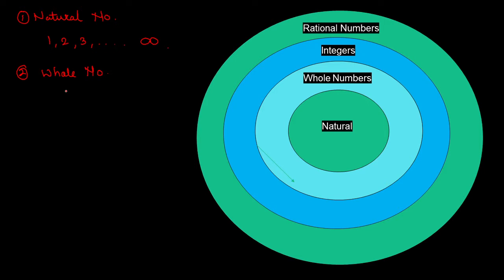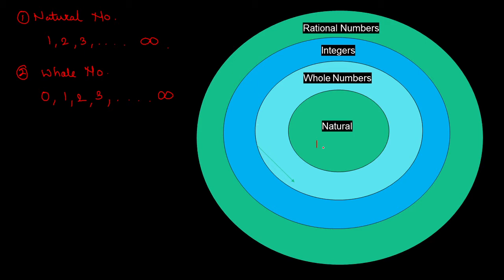Now, what are these whole numbers? Apart from the natural numbers, many a times if there is a test of 10 marks, not all the children get marks between 1 to 10. There are certain children who get no marks in the test, and that is termed as zero. Correct? So when you add a zero before the natural numbers, that will give you a series of whole numbers. And again, for whole numbers, the limit is infinity.